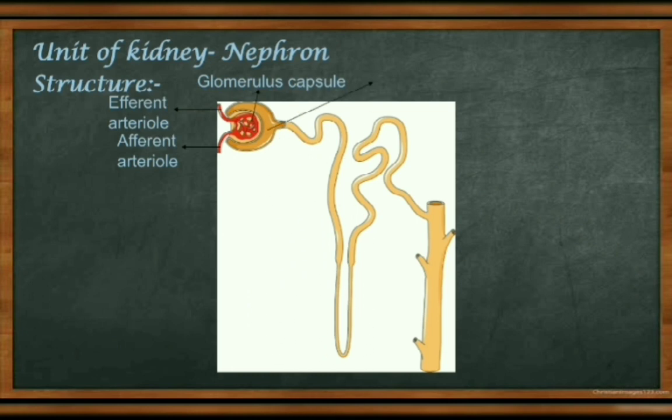Just below that, one capsule is present, called the Bowman's capsule. How do we learn between the two? B for below.